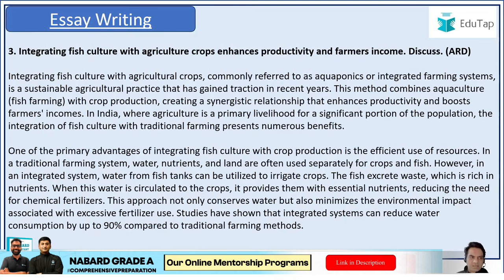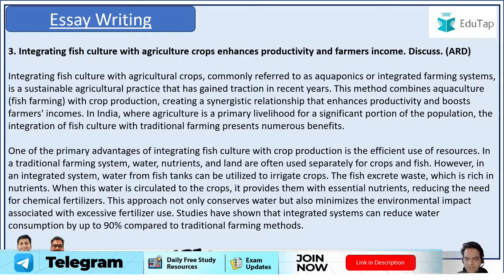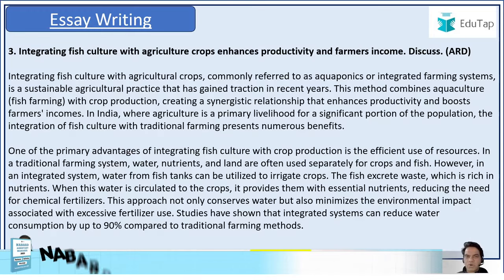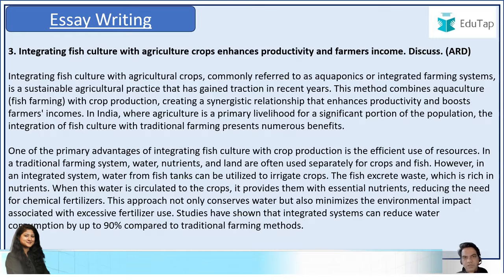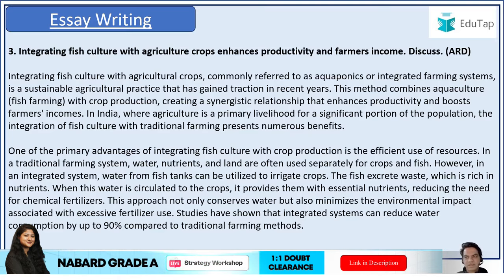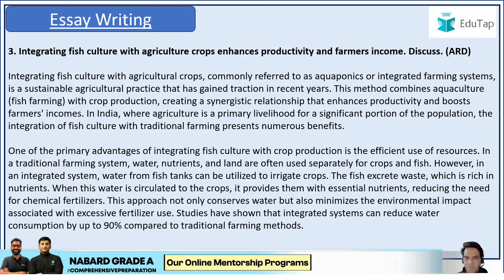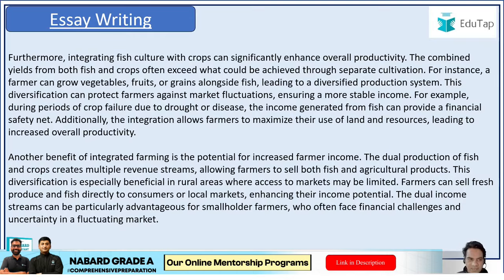Third, integrating fish culture with agriculture crops enhances productivity and farmers' income. I don't know much about fish culture, but you can read this essay and understand how integration of fish culture with agricultural crops increases productivity. Let's say tomorrow they ask you how genetically modified crops can revolutionize, or how integration of GM crops with natural crops can revolutionize the food security of the world and the country, right? Something like this. So in-depth knowledge of a topic and how to present that topic is quite important in such exams, right?